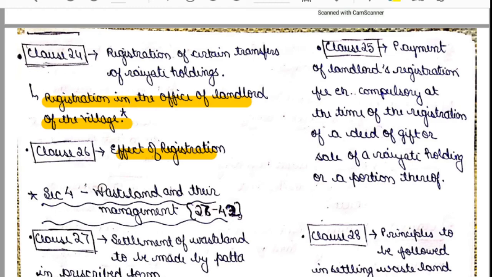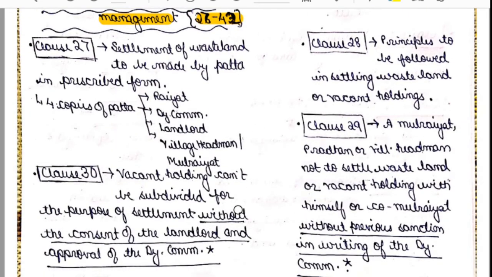Okay. Now, section number 4 talks about wasteland and their management. Clauses that come under this section are from clause number 27 to clause number 42. Now, clause number 27 talks about settlement of wasteland to be made by patta in prescribed form.